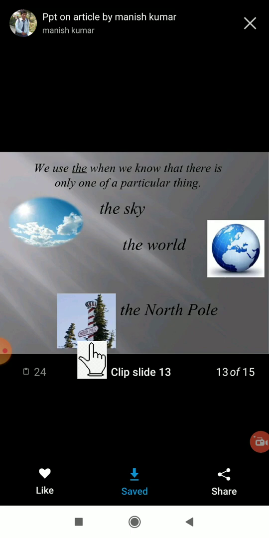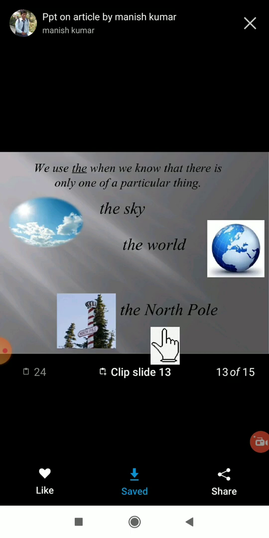Got it? Here are some examples. We use "the" when we know that there is only one of a particular thing. Only one. The sky is one, or no? Yes. So even for the sky we are using "the". Even the world, the whole world. Even the North Pole, a particular region: the North Pole, the South Pole. For that also we are using "the".